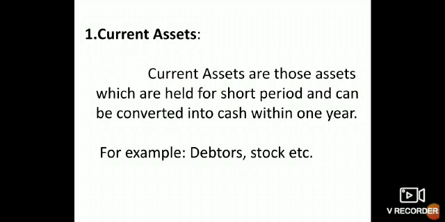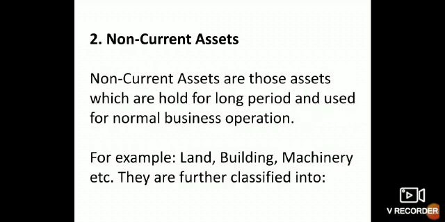Example, debtors, stock, etc. Non-current assets are those assets which are held for a long period and used for normal business operation. Example, land, building, machinery, etc.